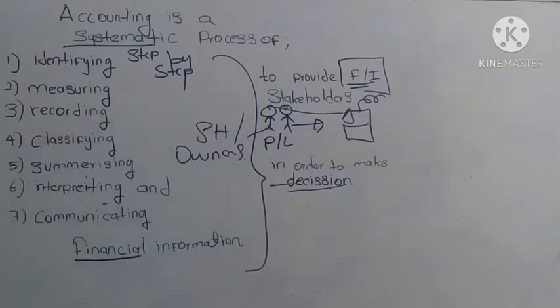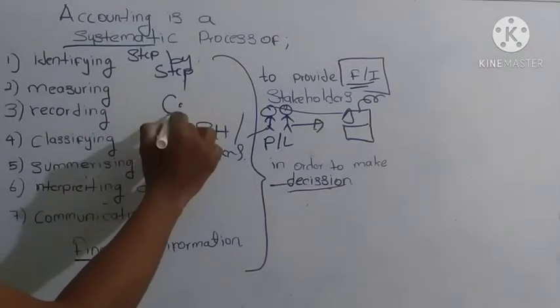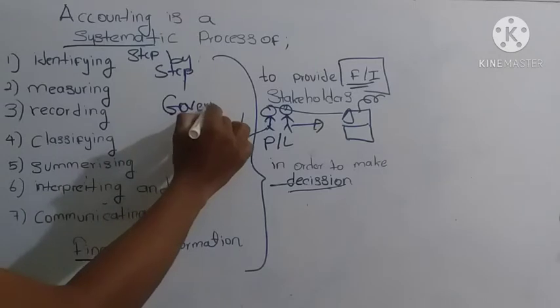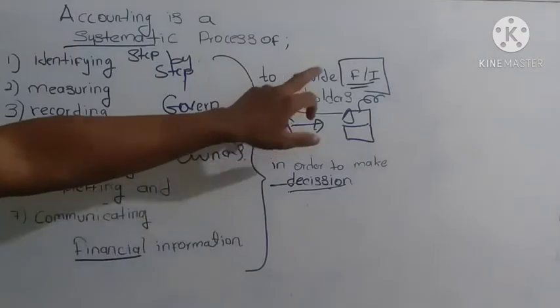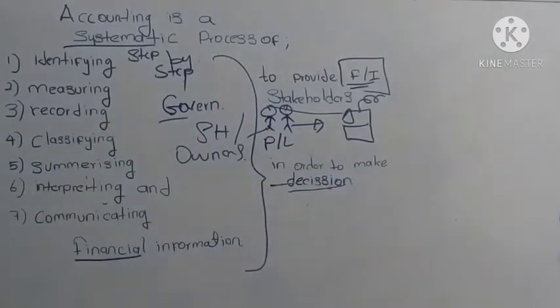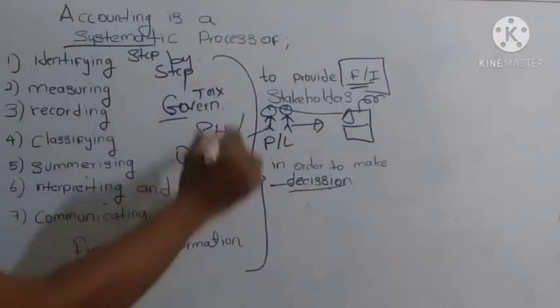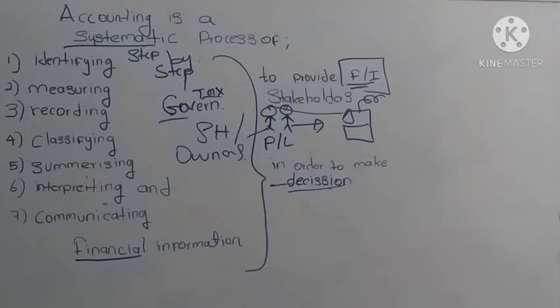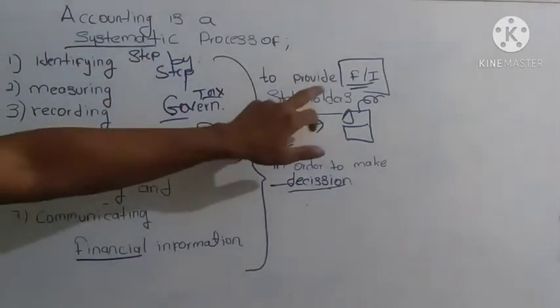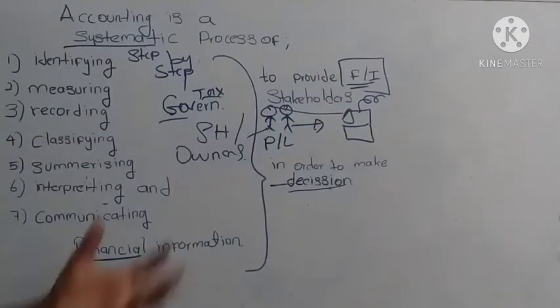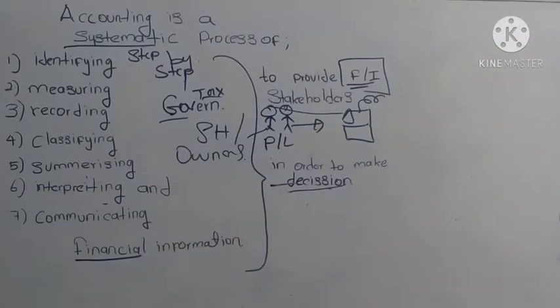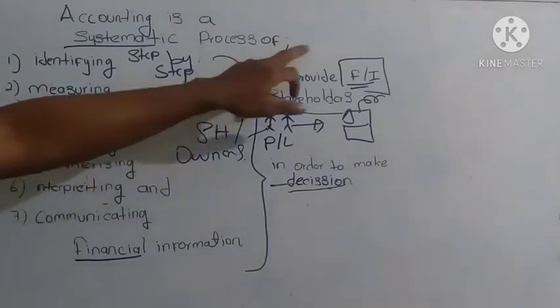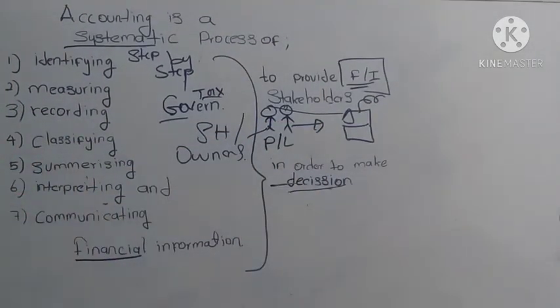Government is one of the stakeholders. So government needs financial information to collect taxes. To collect tax, government needs this financial information to decide whether the company is liable to pay tax or not, right? So this financial information is required by stakeholders in order to take decisions.